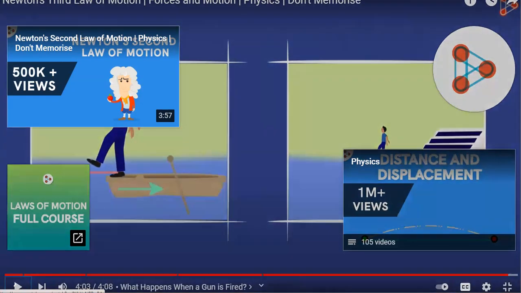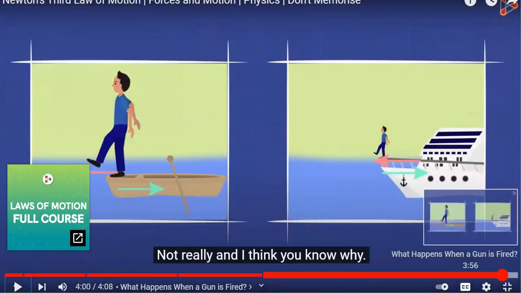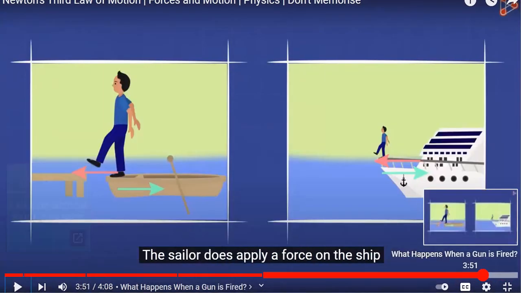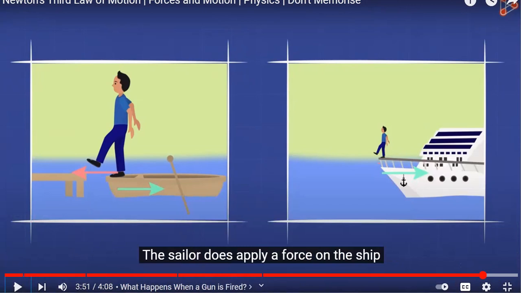Tell me, why will this happen? When we move forward in a small boat, the boat goes backward, but with a ship it will not go backward as much as the smaller boat. Why? Because the mass of the ship is greater than the boat. The mass of the boat, in comparison to the mass of the ship, is negligible, because the ship is a huge, very heavy object of many tons, and this boat is very small in size.